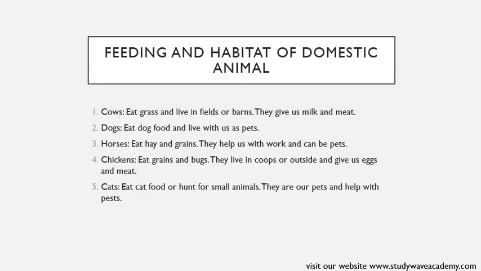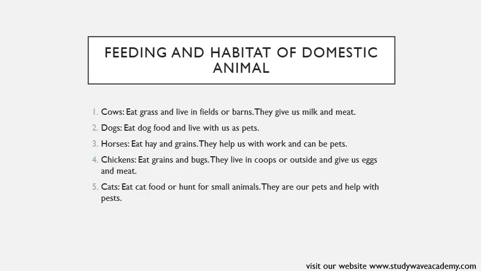Horses eat hay and grains. They help us with work and can be pets. Horses are herbivorous and mainly eat hay and grains. Chickens eat grains and bugs. They live in coops or outside and give us eggs and meat. Chickens eat grains and insects. They live in coops or outside.